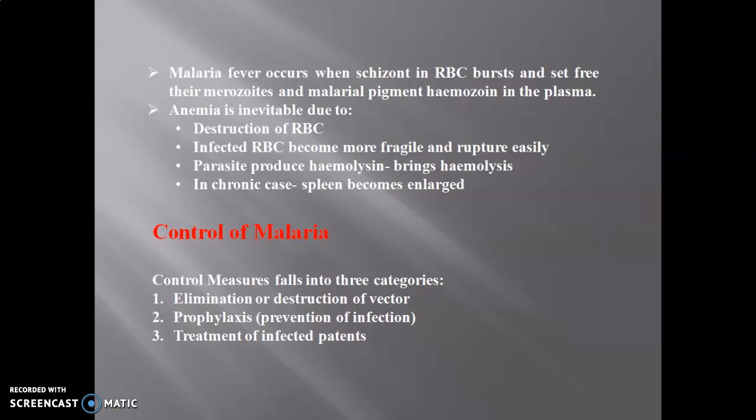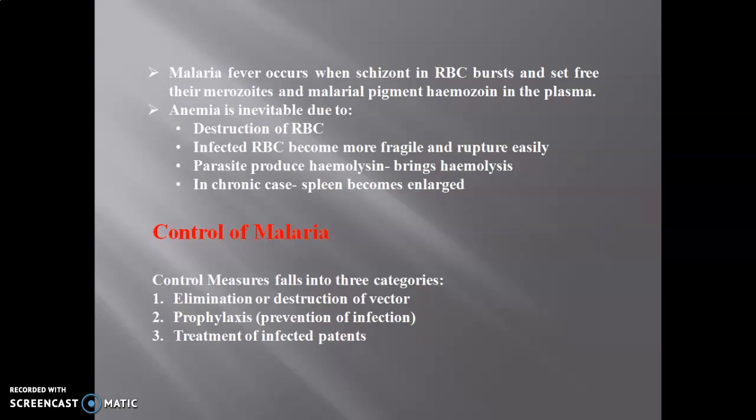Now, you can find that a malarial victim may suffer from anemia, or become anemic. The reason behind it is that numerous red blood corpuscles are destroyed. Infected red blood corpuscles are more fragile and rupture. The parasite, when inside the red blood corpuscle, produces hemolysin and it leads to the hemolysis process. In chronic cases, the spleen becomes enlarged. Just the spleen enlarges, and you can also find swelling in the abdominal region. Now, these are nothing but the symptoms of malaria.